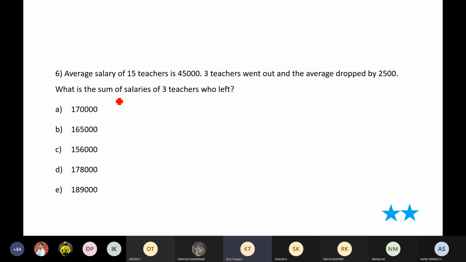The average salary of 15 teachers is 45,000. 3 teachers went out and the average dropped by 2,500. What is the sum of the salaries of the 3 teachers who left?